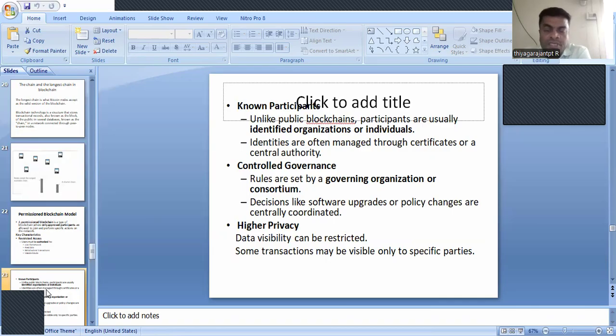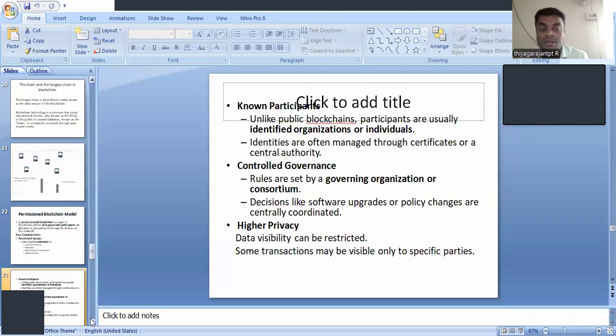Controlled governance means the organization or consortium governs, and decisions like software upgrades and policy changes are centrally coordinated. Then higher privacy: data visibility can be restricted, and some transactions may be visible only to specific parties, not to everyone, only to the specific party.